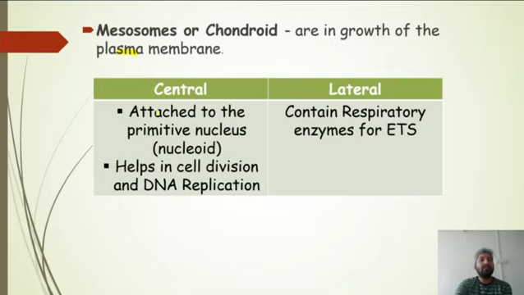Central ones are attached to the primitive nucleoid, and what is their function? They help in the DNA replication as well as cell division. While those which are present at the side contain the respiratory enzymes and they are responsible for respiration. ETS is the electron transport system, where the final result, that is ATP, is formed during the process of respiration, where the stepwise oxidation of food occurs.